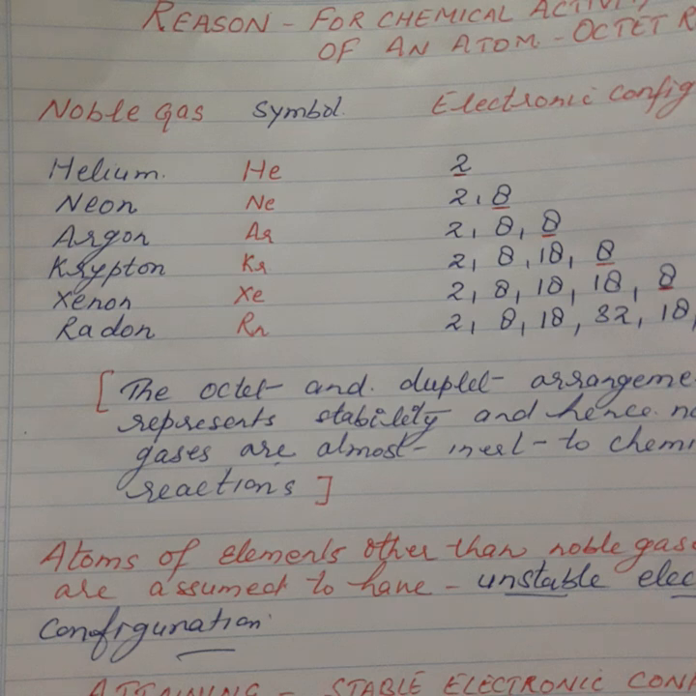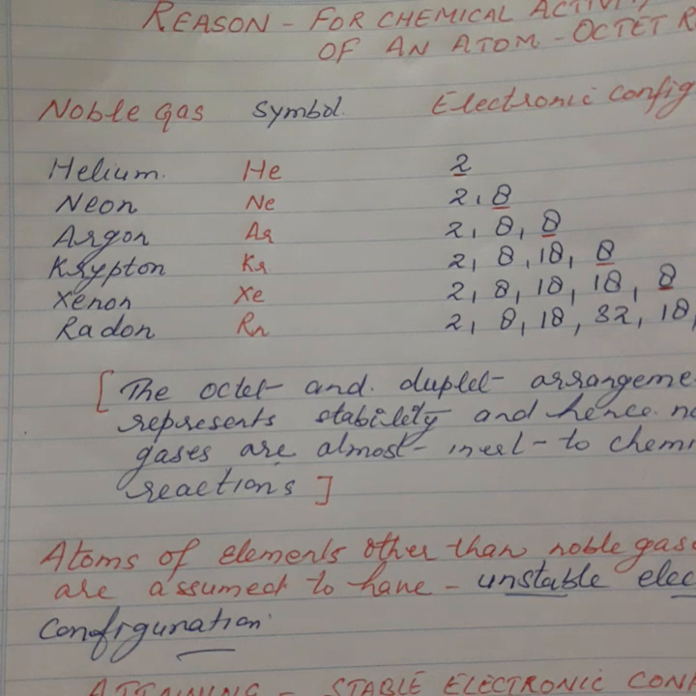Okay, so to understand it better, just have a look at the electronic configuration of noble gases. Noble gases have a stable electronic configuration. What is the meaning of stable electronic configuration? It means they have a completely filled valence shell. See, helium: 1 shell, 2 electrons; neon: 2 shells, 2 8. Valence shell is completely filled, because we already know that the valence shell cannot have more than 8 electrons.